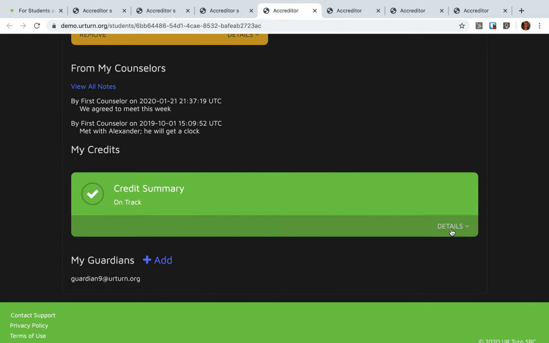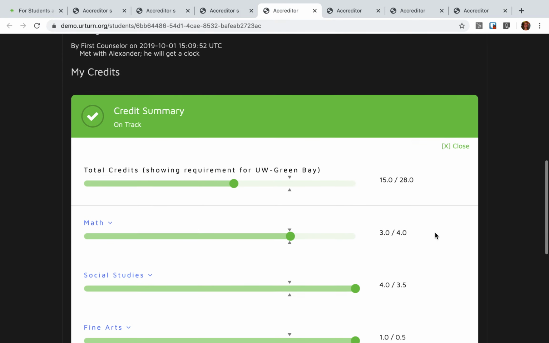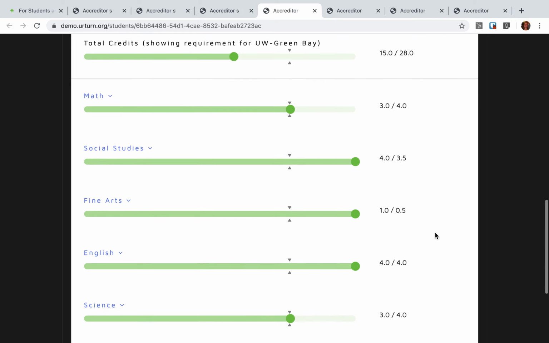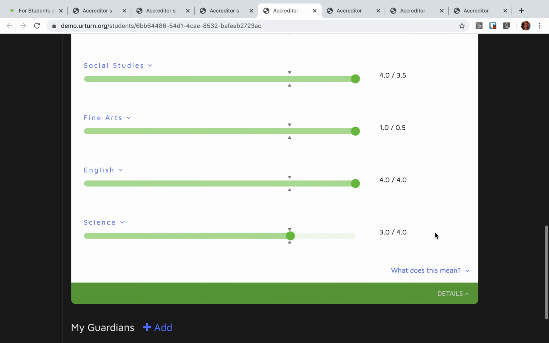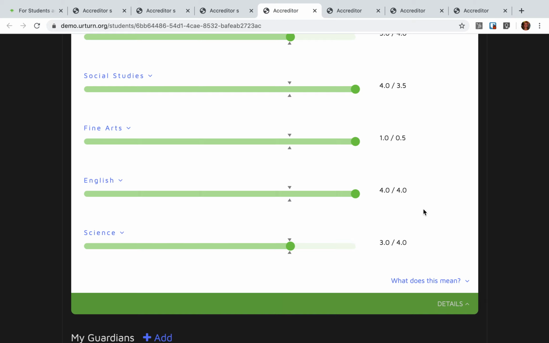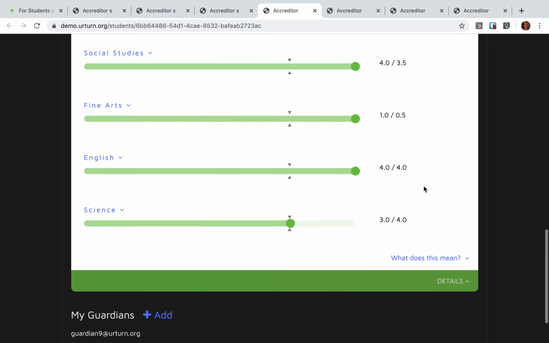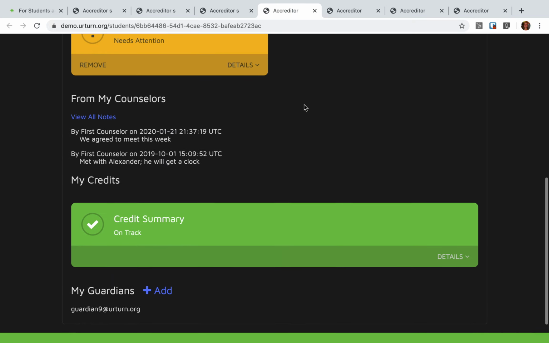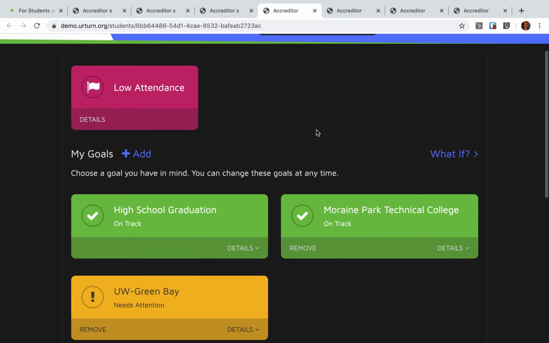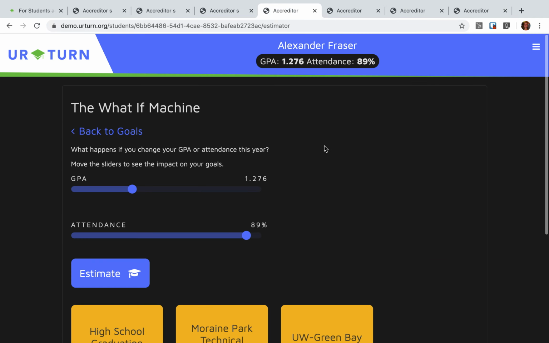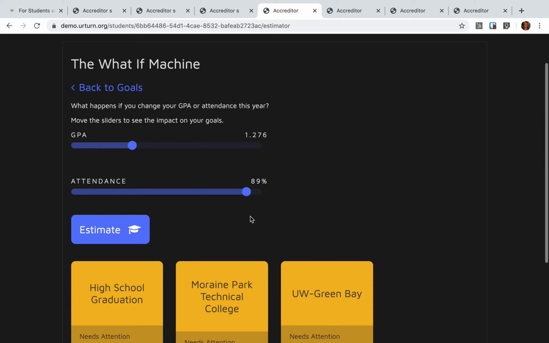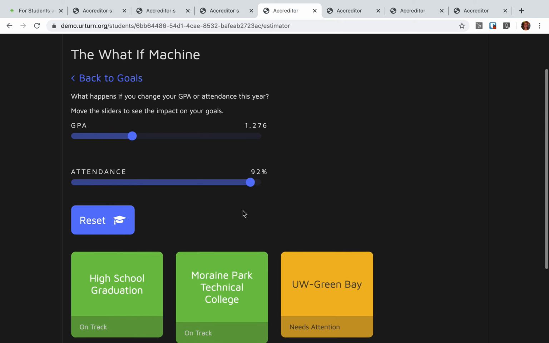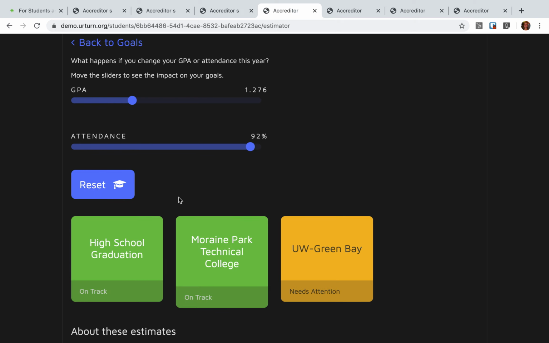And then again, he and his family can see the credit summary of where he's at as a sophomore. He is on track to graduate high school in time. He's got the credits accumulating nicely without missing any credits. Now in Alexander's case, he might say, well, what if I do get my attendance up a little bit more, if I stop skipping school on Fridays? And he quickly gets visibility that puts him in better shape, not failing a course or not missing enough courses that he misses out on high school graduation.